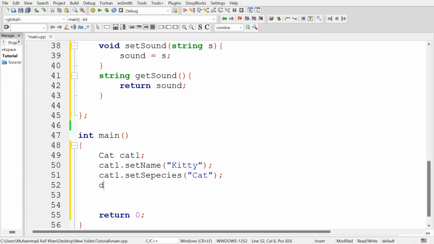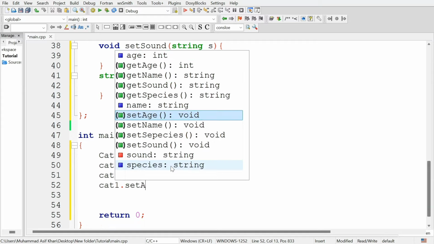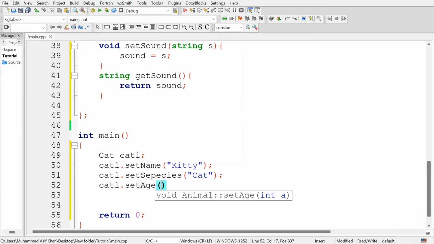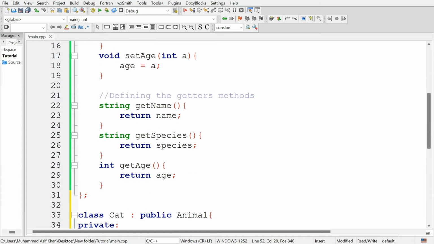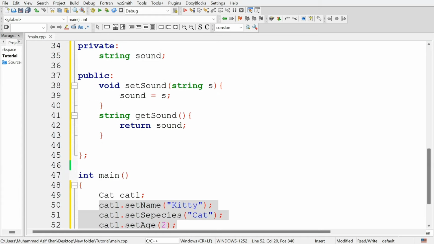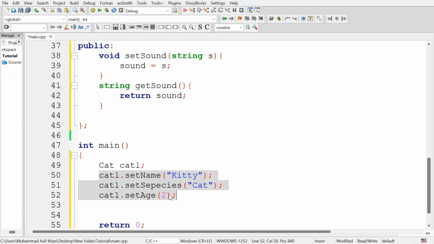After this, cat1 dot set age, and you can set age to 2 years. And now these are the three setter methods that are defined in the animal class, that is the parent class, and we are using these methods with the object of the derived cat class.